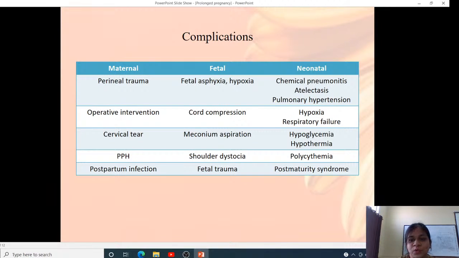And in neonates, they are more prone to hypoglycemia, hypothermia, polycythemia, and post-maturity syndrome. In post-maturity syndrome, the babies have an old man appearance, with wrinkled skin, long grown nails, and staining with meconium.